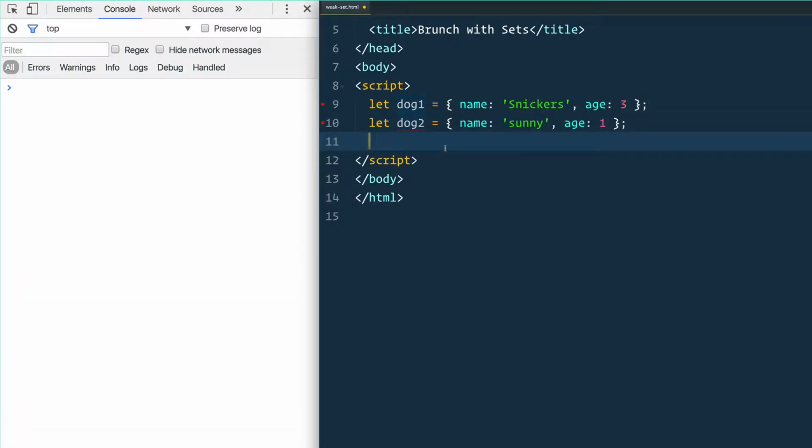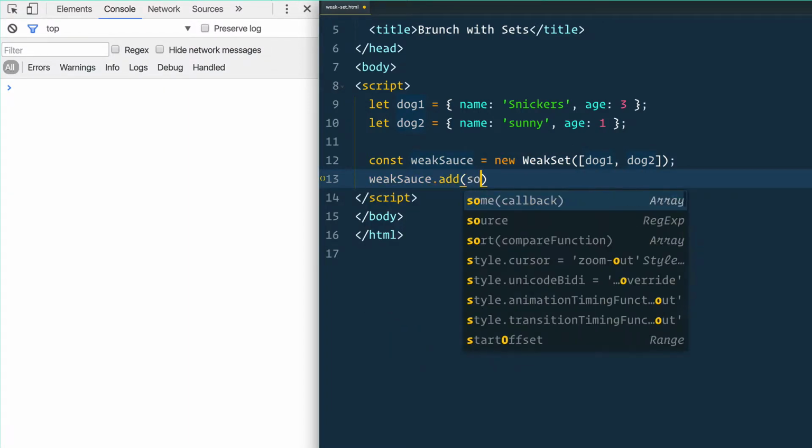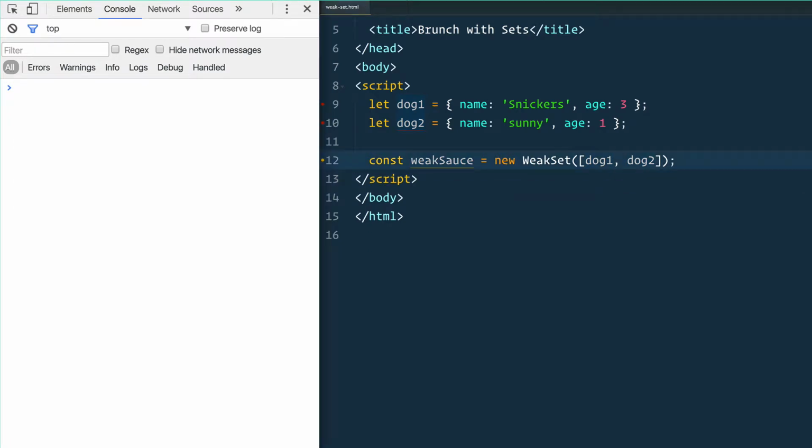A weak set is just like a set, except there are a number of limitations, or I guess you could say benefits, to using a weak set in some situations. So we create it just like we would before, and you can pass it an iterable of items. So dog1 and dog2. I could have also done weak sauce dot add dog2. Let's check it out.